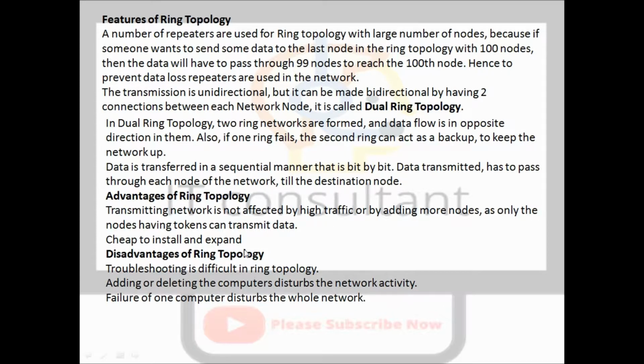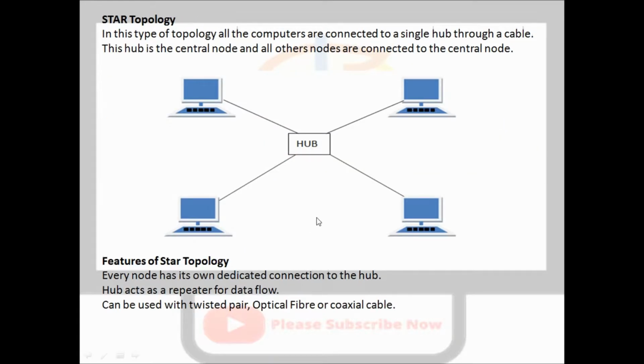Let's see the next topology. Here is hub topology. These days, looking around the world, we are using hub topology, that means star topology. In star topology, we use one device, called a hub, and every computer connects to that device. That device will send the data to every computer. For example, if this computer sends a packet to this computer, this computer will send the packet on to the others, and this computer also sends to this computer and this computer.